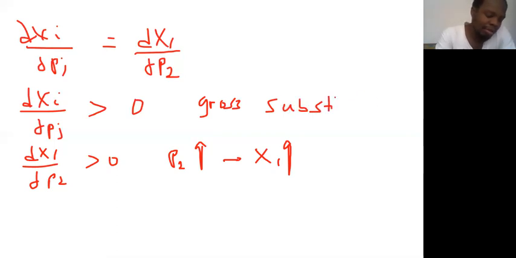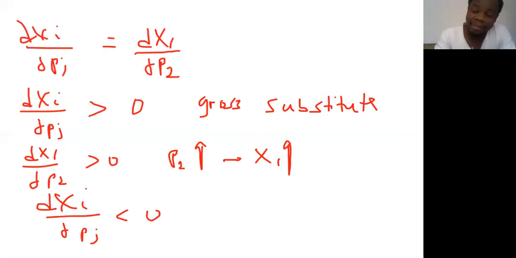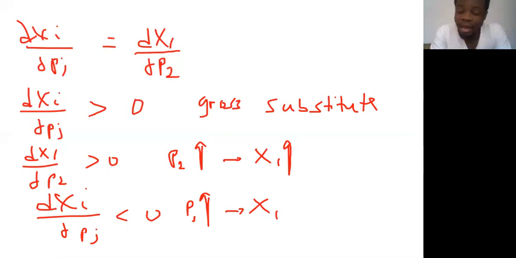But in the situation where you solve for the derivative of Xi with respect to Pj and it is less than 0, it means that the relationship is negative. When the price of j goes up, the consumption of X1 comes down. And this can only happen when they are complements. That means in a situation like this, when you have the derivative of Xi with respect to Pj less than 0, they are complements, right? Complement.